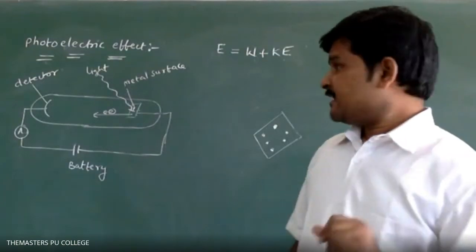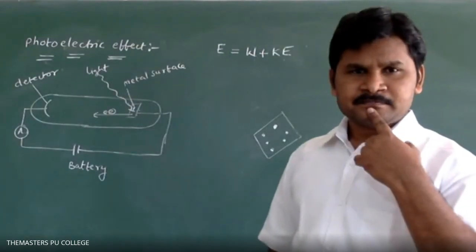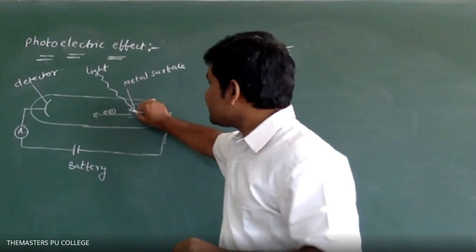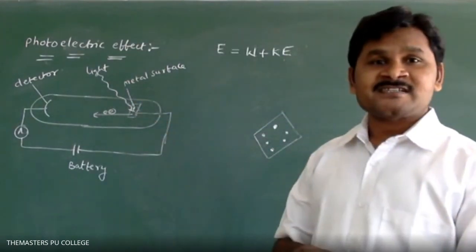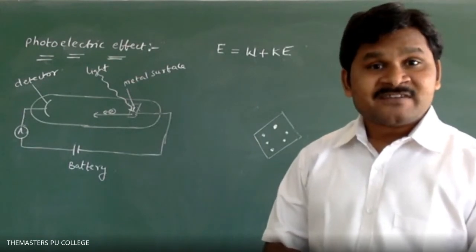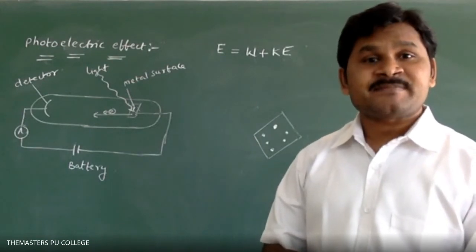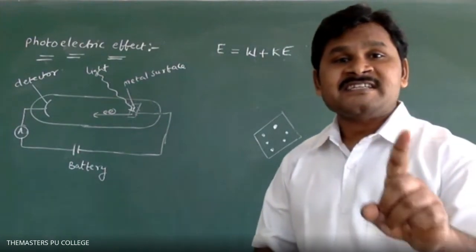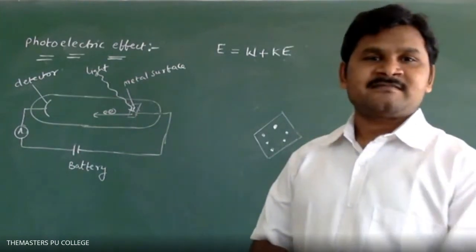Clear? Next, what I am telling: how many electrons are ejected from this metal? It depends on what? Please remember. The number of electrons ejected from the metal surface depends on the frequency of incident light.